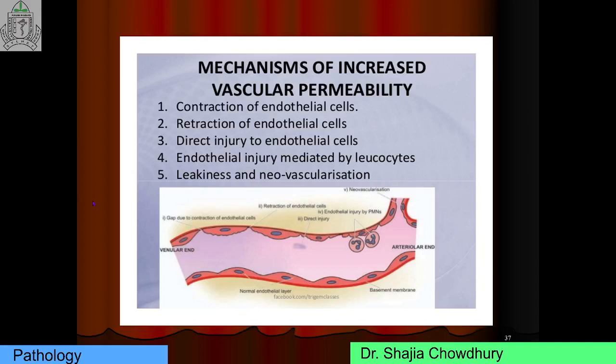The contraction of the endothelial cells, retraction of the endothelial cells, direct injury to the endothelial cells, endothelial cell injury mediated by leukocytes, and leakiness of new blood vessels, or neovascularization. The formation of new blood vessels in intrauterine life is called vasculogenesis, and in inflammation it is called angiogenesis.